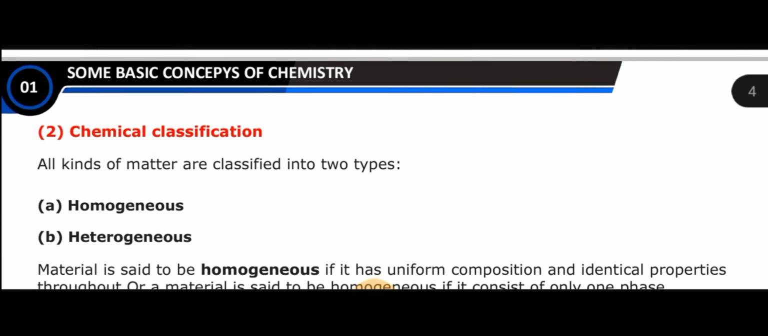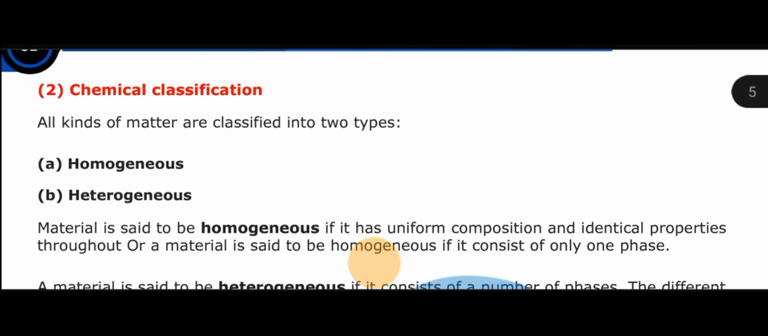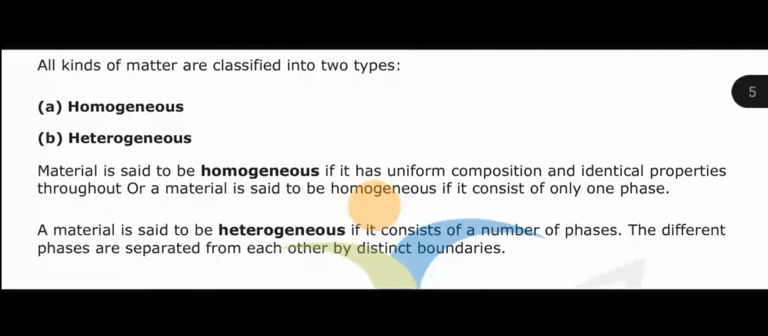Now next is chemical classification. All kinds of matter are classified into two types: maybe homogeneous and maybe heterogeneous. Now a material is said to be homogeneous if it has uniform composition and identical properties throughout. Or a material is said to be homogeneous if it consists of only one phase. Children, what do we call homogeneous?